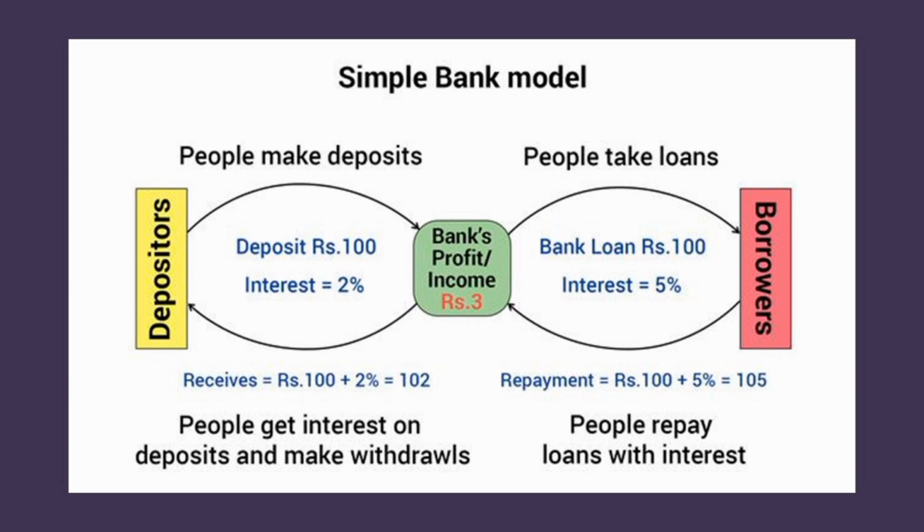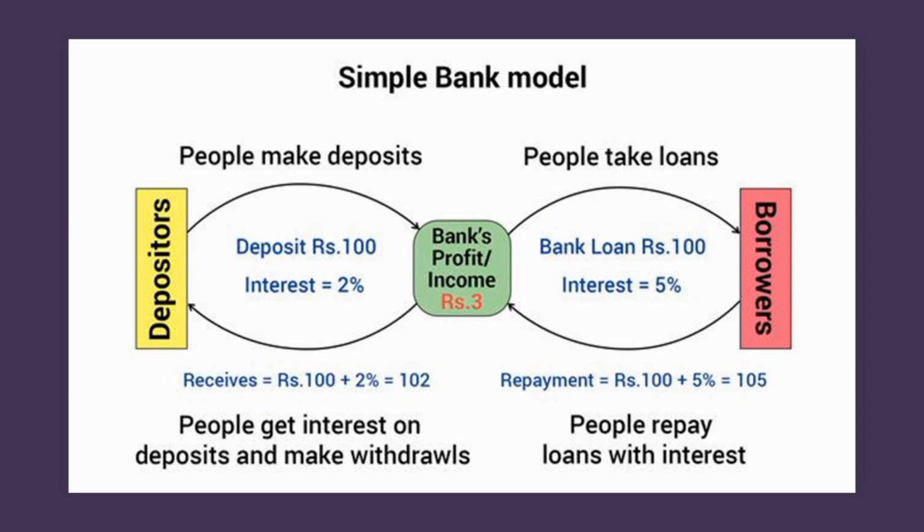When the borrowers have to repay the bank, they have to give 5% interest to the bank. So if we see here, the people who take loans have 100 rupees and they give 5% interest back to the bank. The repayment will be 100 plus 5%, which means 105 rupees. The repayment of the loans with interest to the bank has been made by the people.